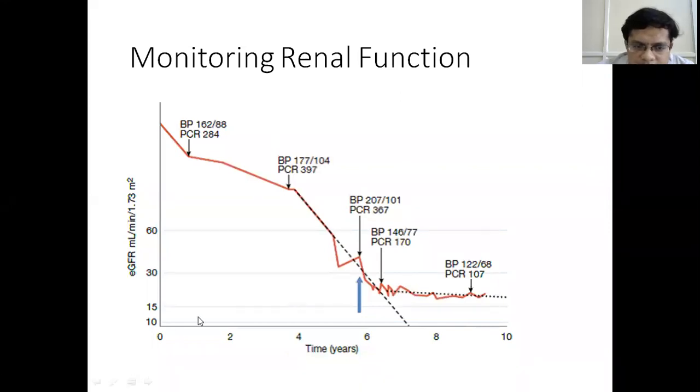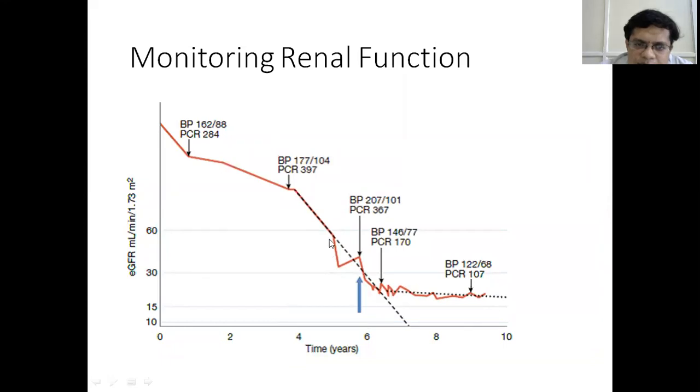So as you can see in the graph, this is the profile of a patient. As the years progress, there is a gradual decline in the EGFR. So there is decrease in the EGFR and progression of the kidney disease. So we have to monitor the renal parameters periodically.